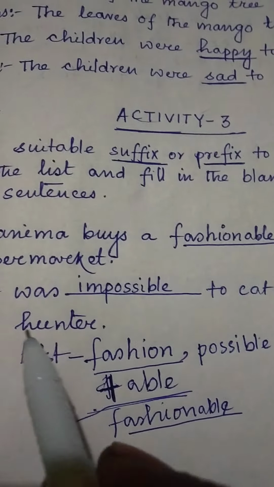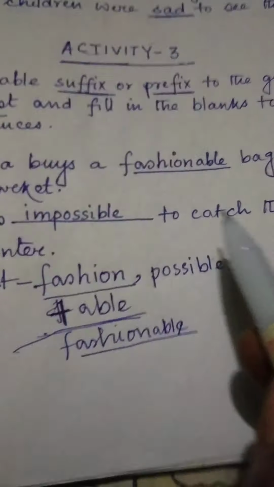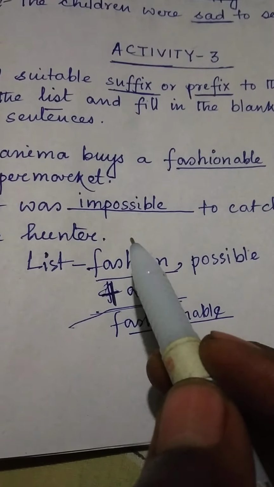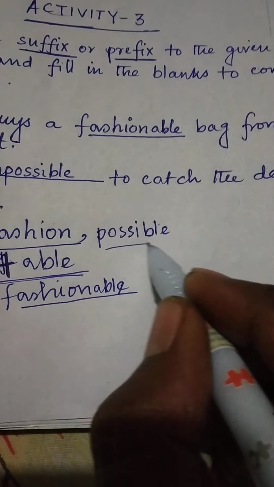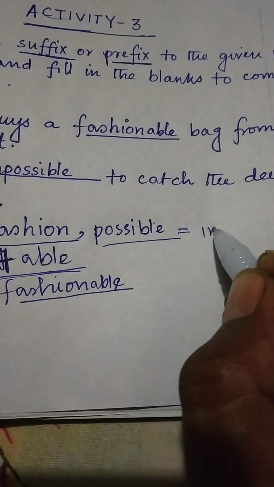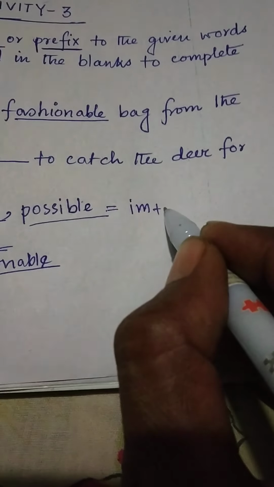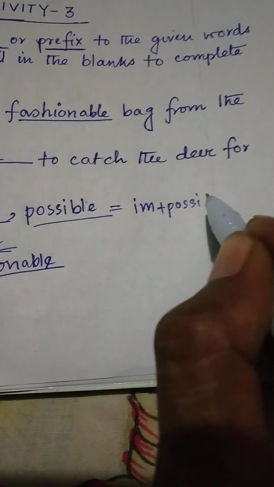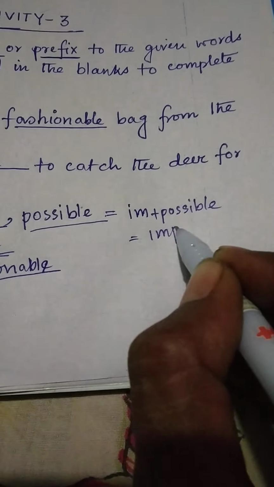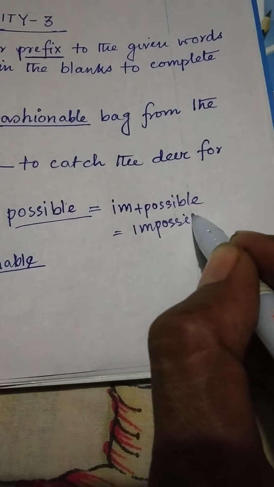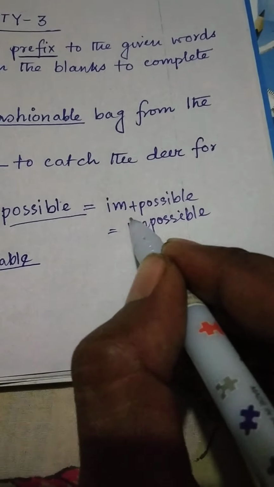Number 2. It was dash to catch the deer for the hunter. Use prefix to the word possible. Im plus possible. It will be impossible. So here I use it was impossible to catch the deer for the hunter. Okay.